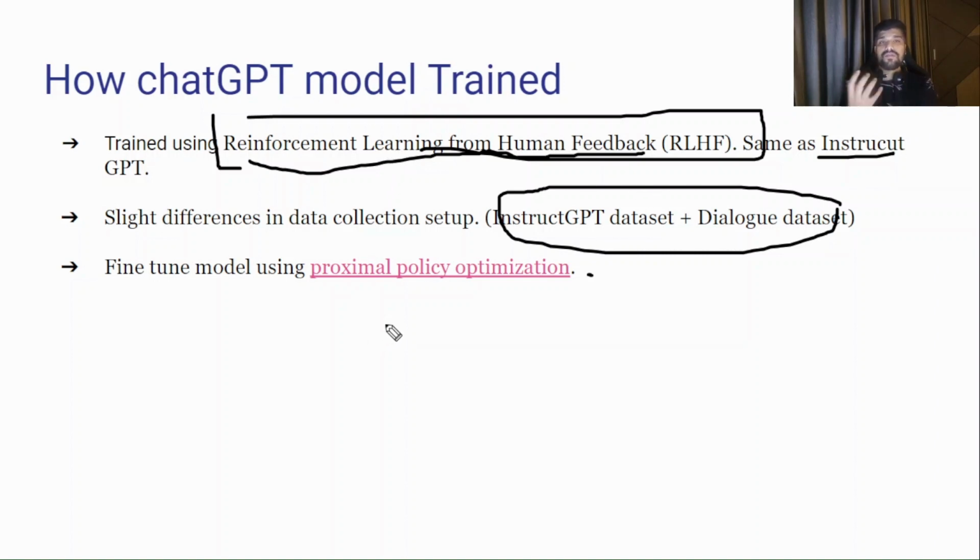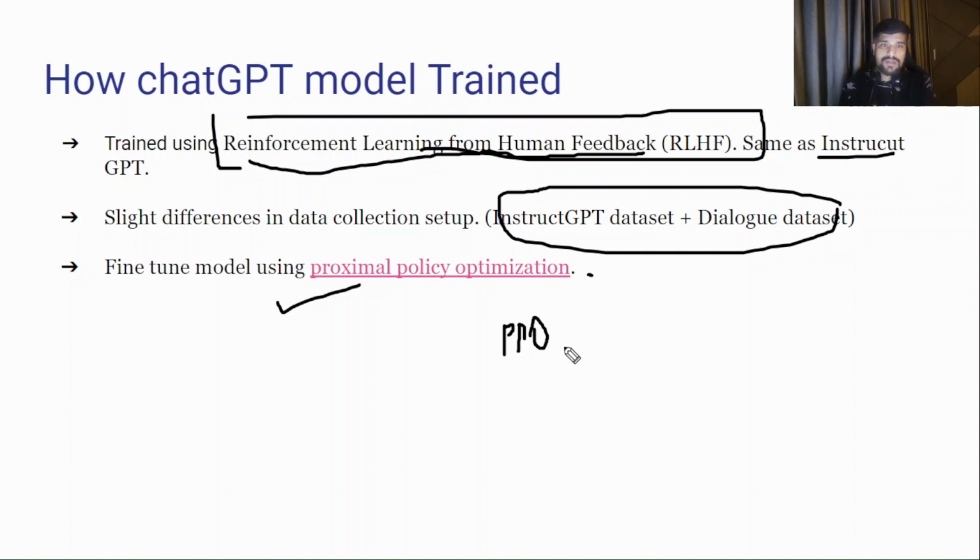And once this model is there, they fine tune it using proximal policy optimization, short form it is also called PPO. Now what is proximal policy optimization, I'll explain in a minute, but probably I'll create one more video in detail on how proximal policy optimization works. These are some of the reinforcement learning algorithms, guys, and there are other algorithms also available, but ChatGPT uses this PPO. So maybe in coming days I'll create a series on how reinforcement learning algorithms work.